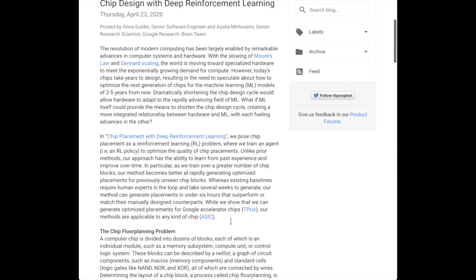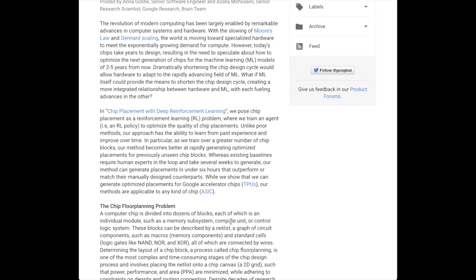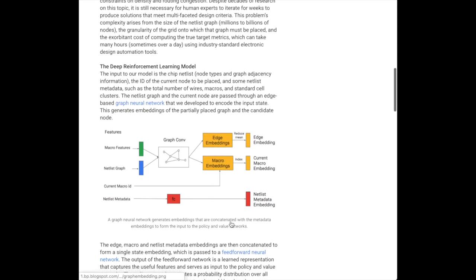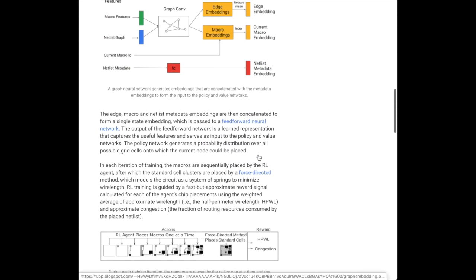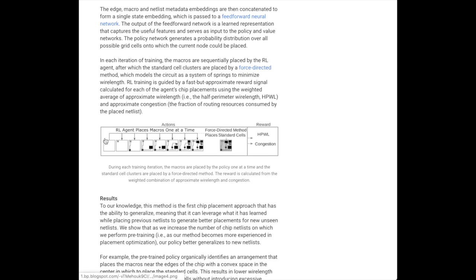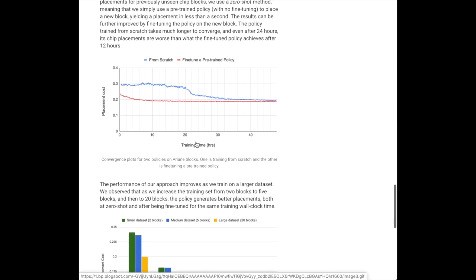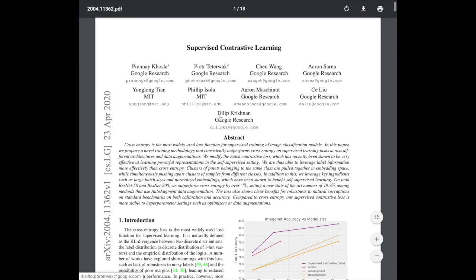Chip placement with reinforcement learning is a huge step forward in optimizing hardware for different algorithms. This paper uses graph convolutional networks to facilitate the netlist input representation to Q-learning for chip placement. This algorithm is really fast, designing chips in 6 hours that would take experts several weeks to do manually.